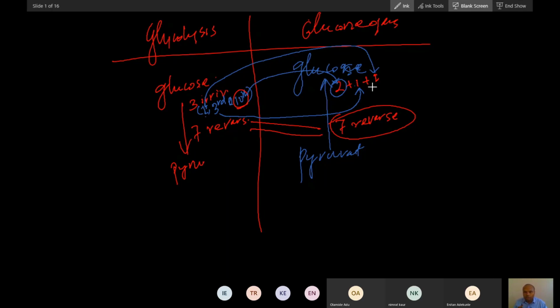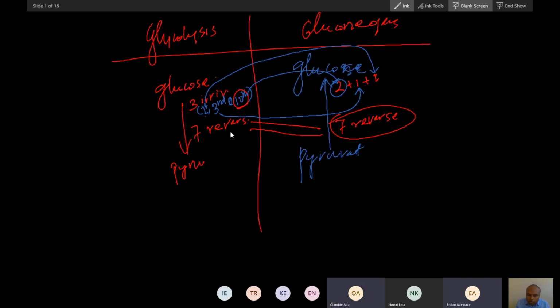Now, did you understand the basic difference between glycolysis and gluconeogenesis in the pathway? Sorry, can you just take the irreversible steps for gluconeogenesis?